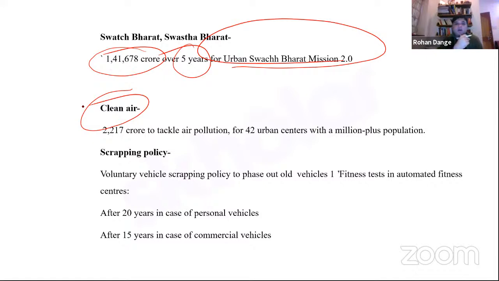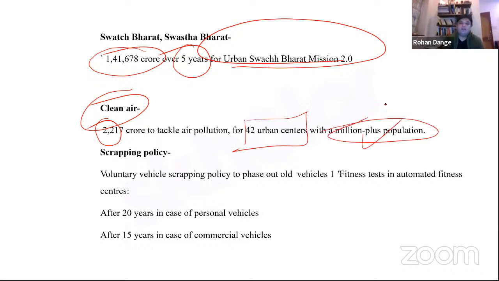Now, 2,217 crore rupees are earmarked to tackle air pollution for 42 urban centers with a million plus population. So look at the eligibility criteria. The eligibility criteria is very simple, that you need to have a population of more than a million. That's very important, right?